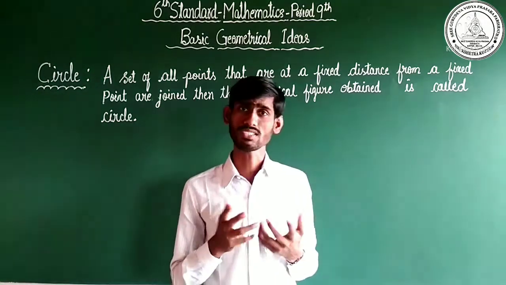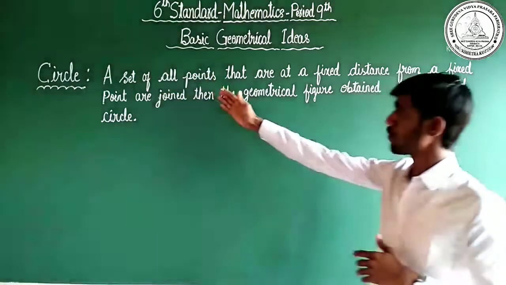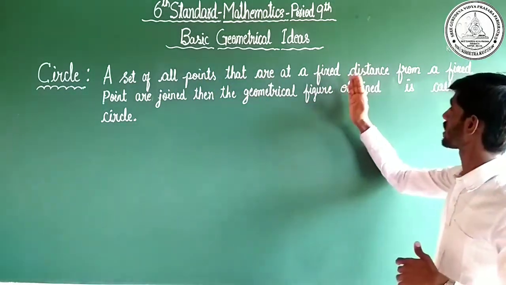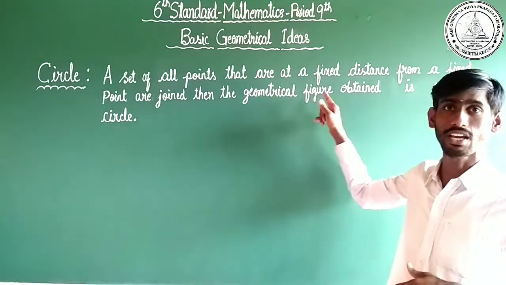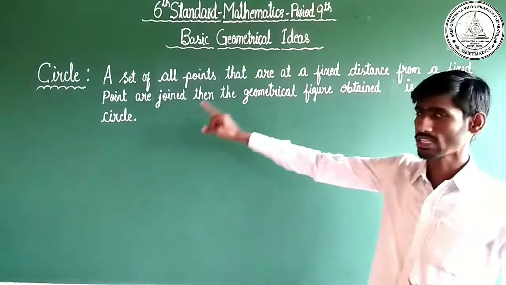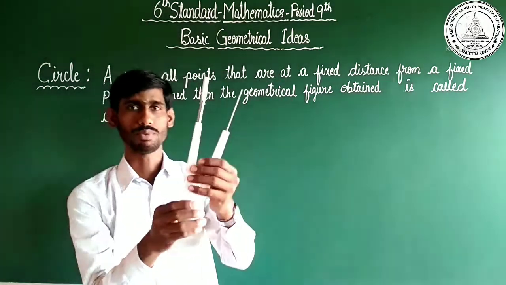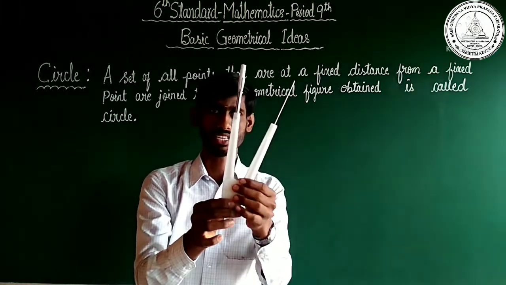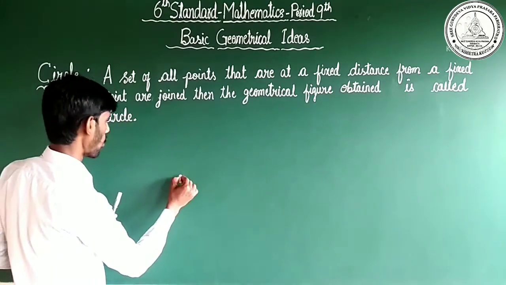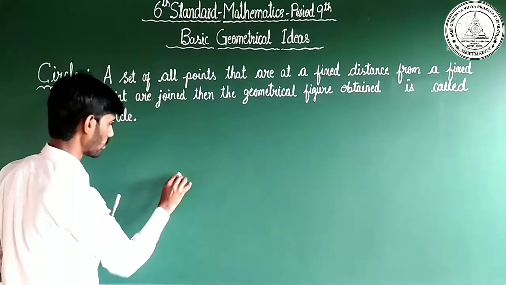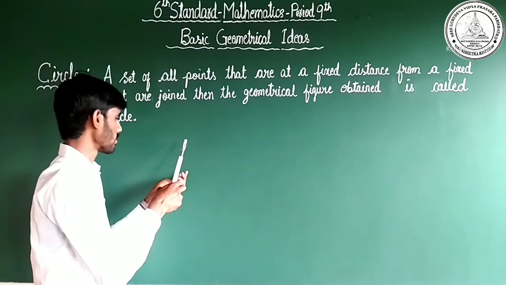Dear children, what is a circle, or define circle? A set of all points that are at a fixed distance from a fixed point are joined, and the geometrical figure obtained is called a circle. Observe here, it is the compass. The name of the apparatus is compass. With the help of the compass, there is the center point, and we shall form a circle.